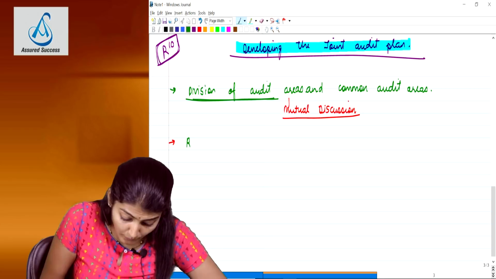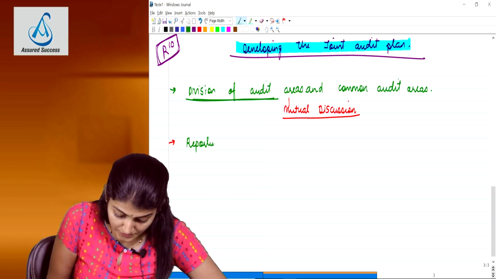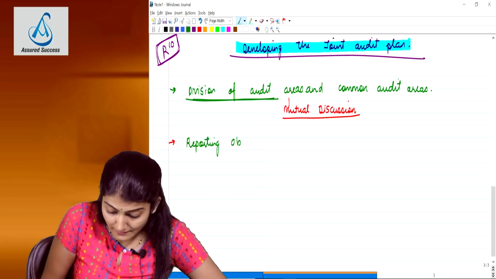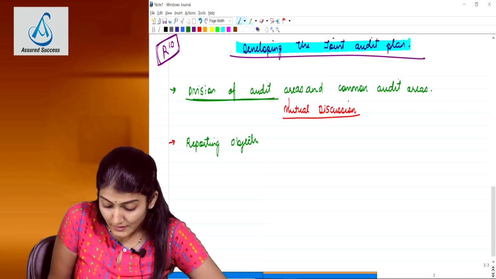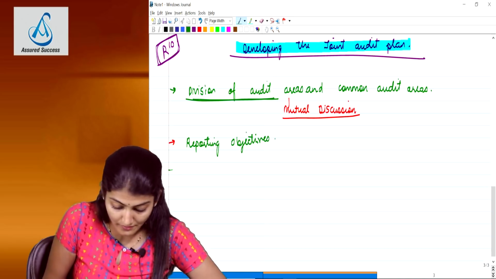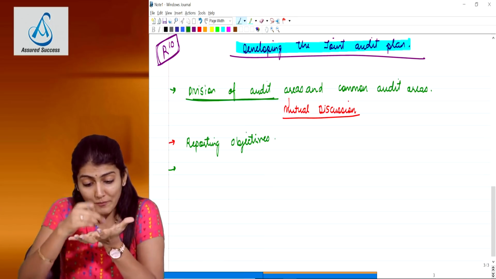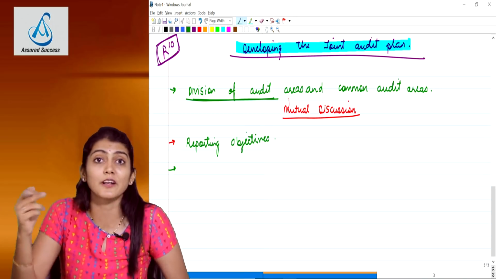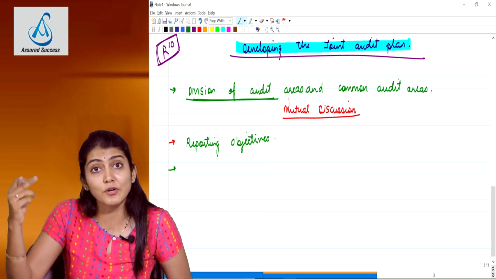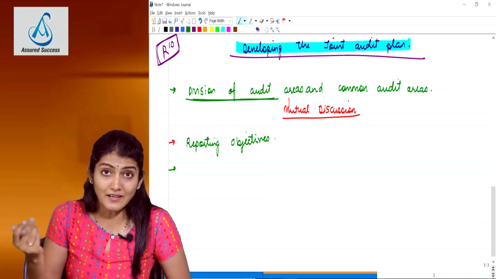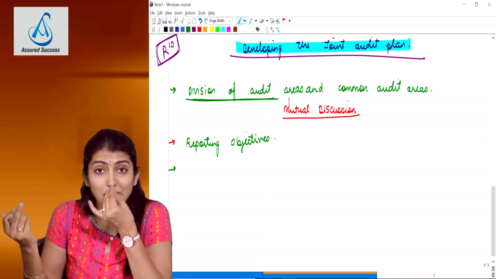Second one, the reporting objectives of the engagement in order to determine the nature and timing of the communication to be made by the joint auditors. And so that also is to be considered while developing. You need to prepare for that also when you prepare an audit plan, keeping the reporting objectives in mind.